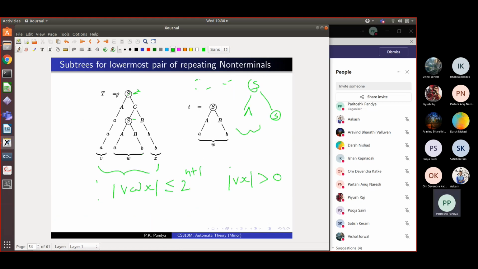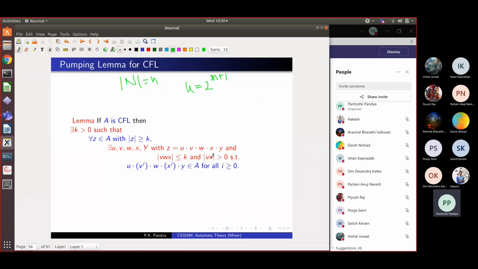This part we saw was not very long, right? And also v and x both cannot be empty. One of them can be empty, or both of them are non-empty, but not both empty, such that this part v x can be pumped. Instead of w, you can rewrite w by v w x. So basically, for every i, you can derive this string, which will also be in the language. So context-free languages have this property that any long string z can be pumped. Can be pumped meaning it can be broken into u, v, w, x, y, such that for every i, this string is also in the language.